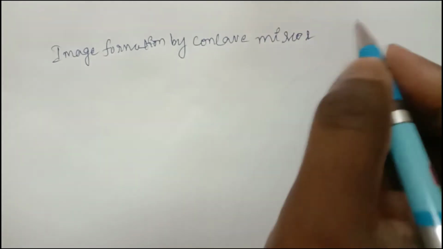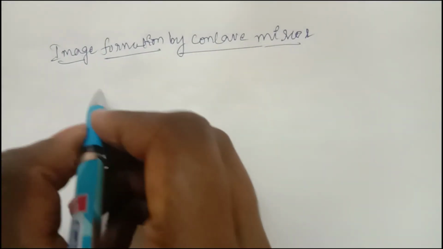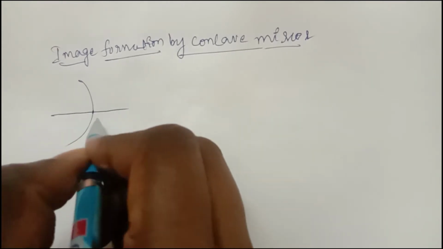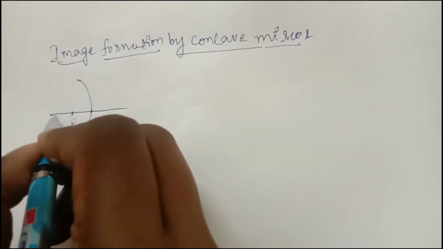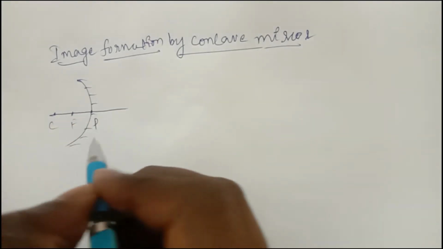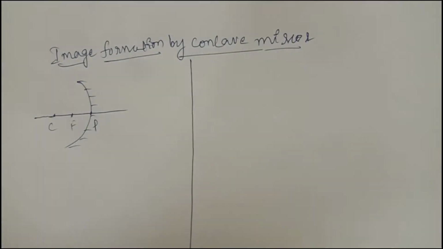So if you consider here, I'm taking the concave mirror like this, with the pole, focus and center of curvature. I'm taking the coating here like this. If you place the object, I'm dividing into equal parts.